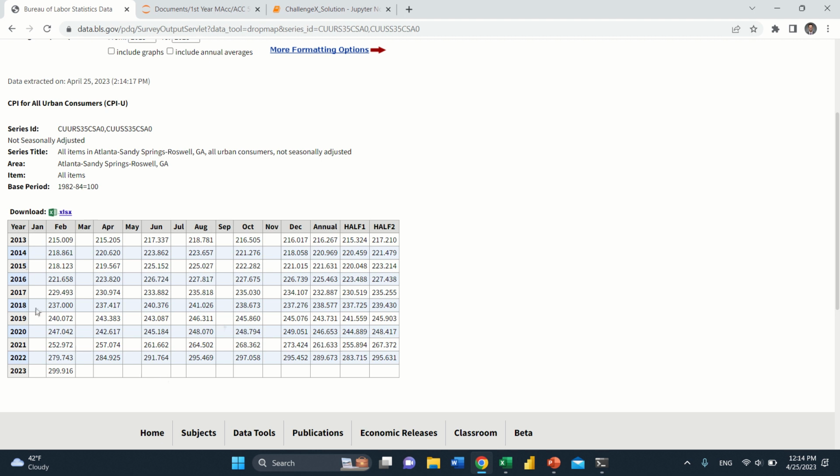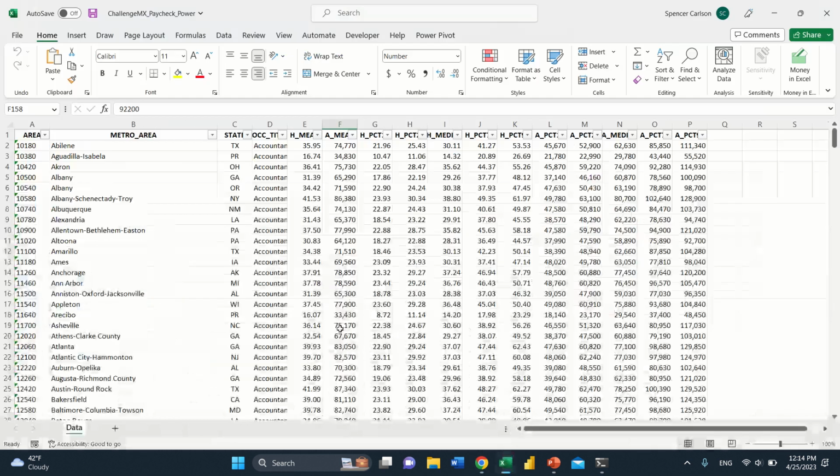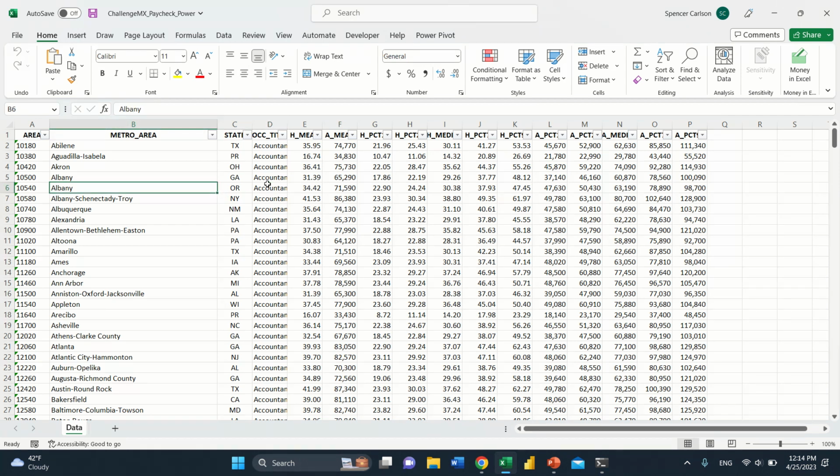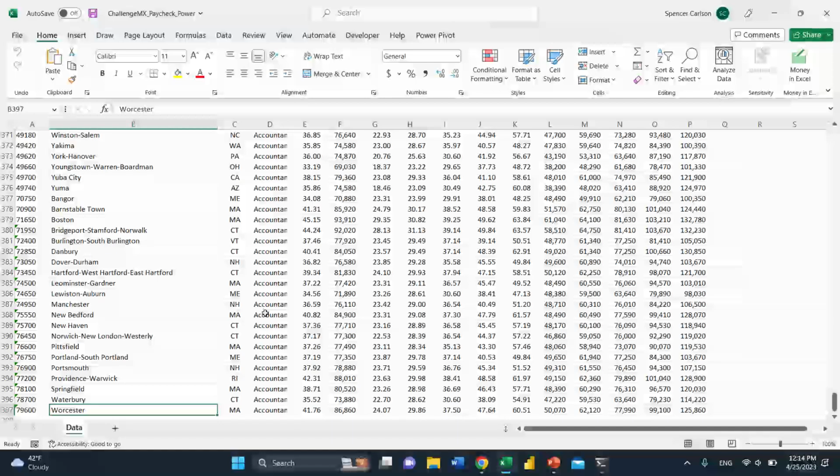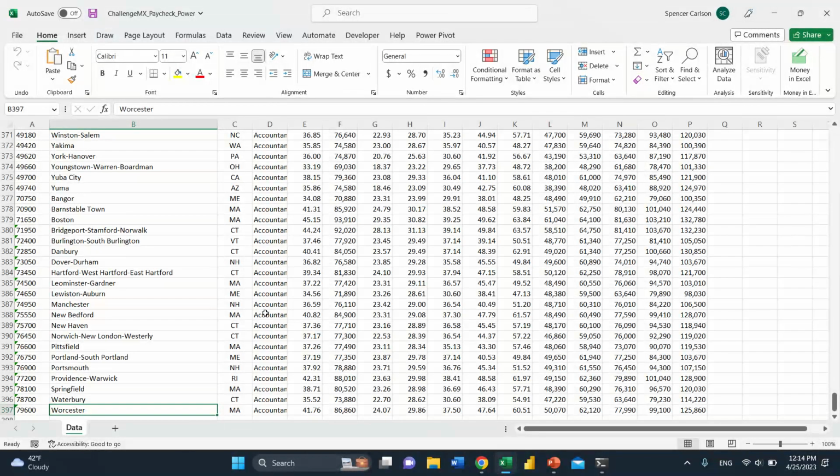What we want to do is scrape this data table, and then import this Excel sheet, which contains salary information for accountants and auditors across various metro areas of the US. We need to import this data and then do just a little bit of algebra to figure out the adjusted salary to Denver's cost of living for various cities across the US.